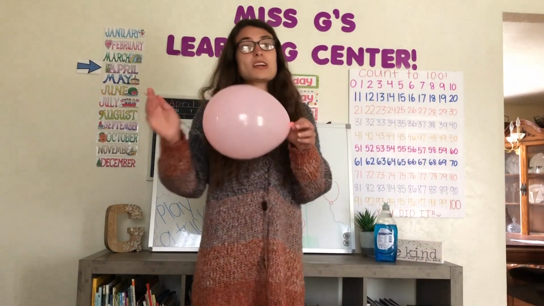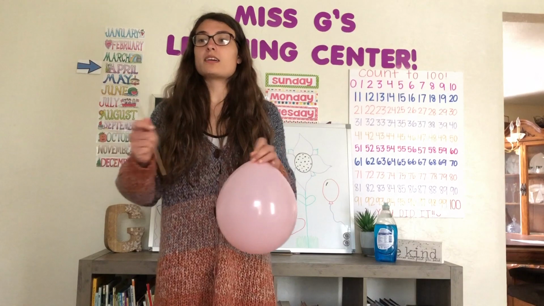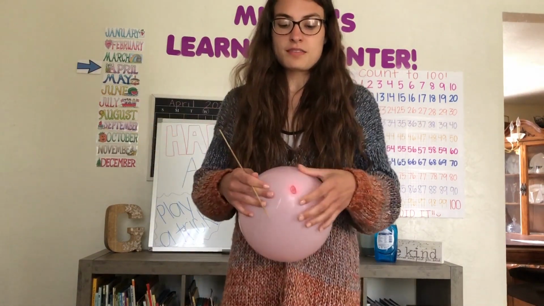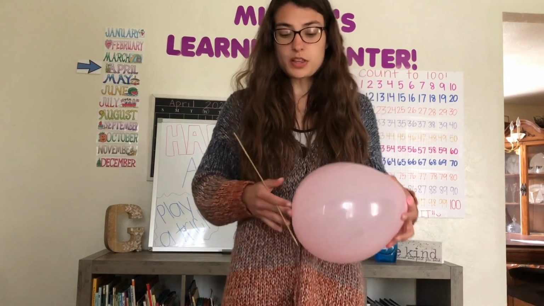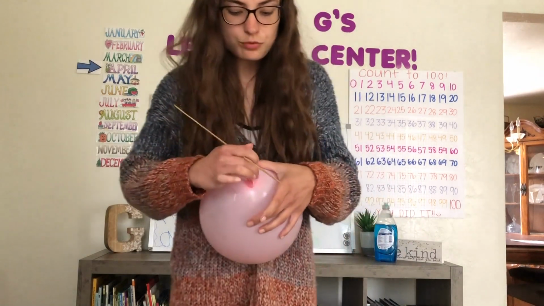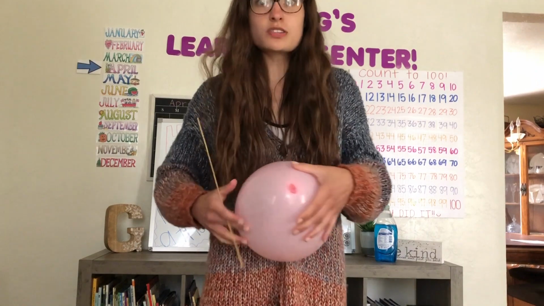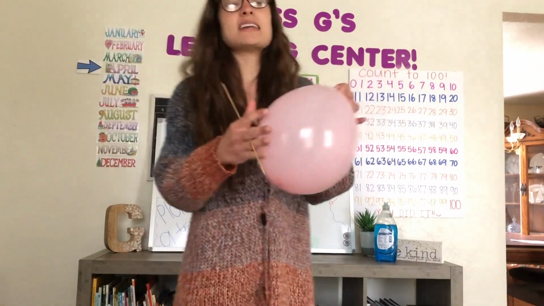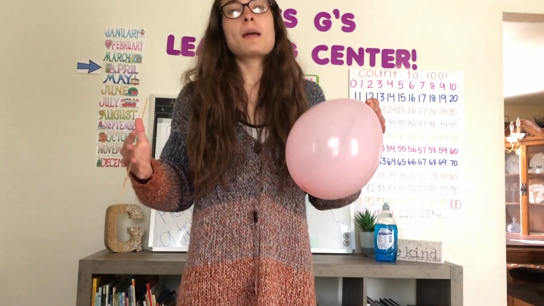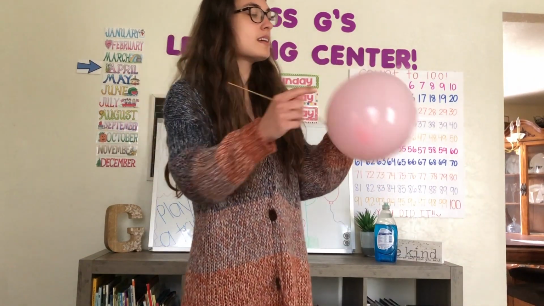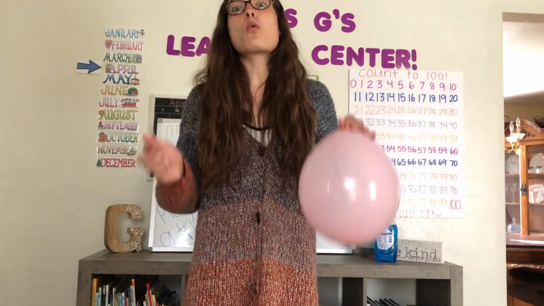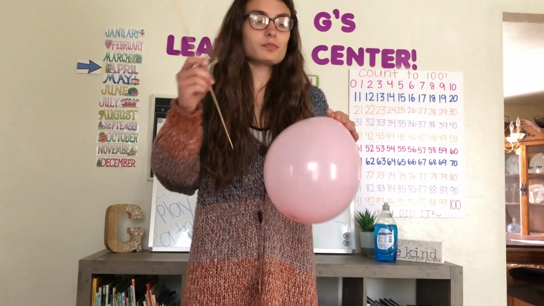Now this is the trick. So I have our other balloon. Now this is really important. When we do this trick, we want to make sure that we use the pointy end and that we have two ends of our balloon. We see that right here at the bottom, it's a little bit darker. And same at the top, it's a little bit darker because I didn't blow it up all the way, so we know where to put our skewer.